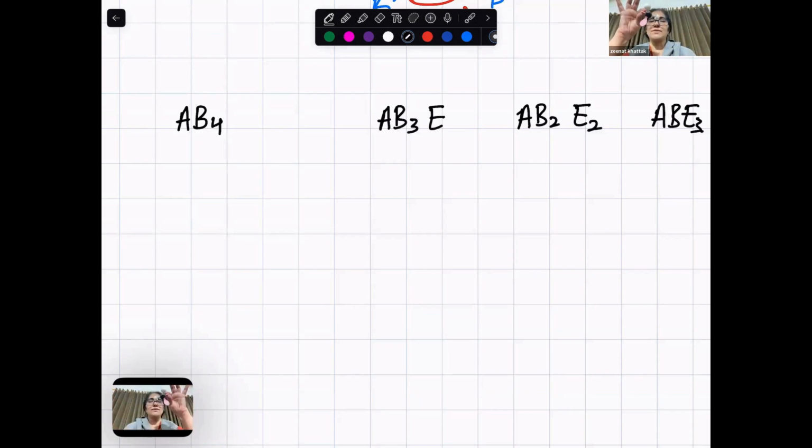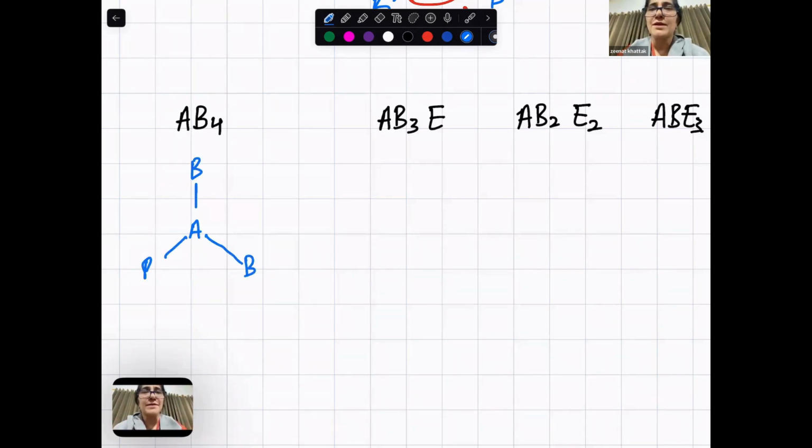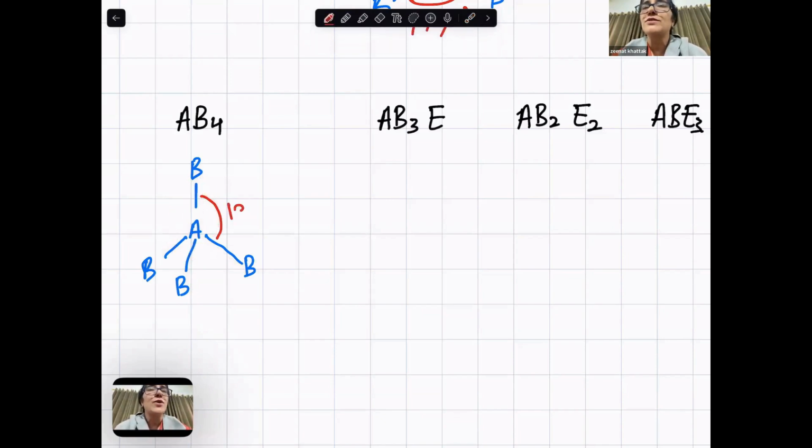If there are two lone pairs and two shared, the lone pairs occupy much more space. The two bond pairs get closer, much closer. So see, if AB4, the central atom A has no lone pair, 1, 2, 3, 4, they are repelling each other equally, maximum separation, all angles 109.5. Tetrahedron.